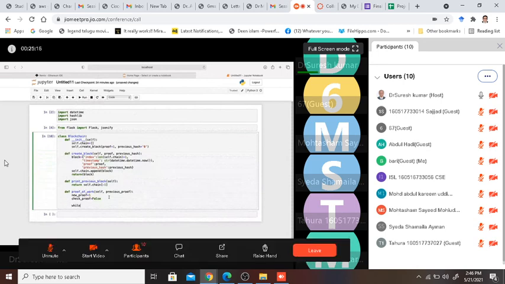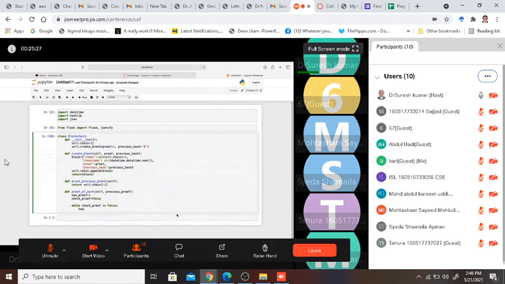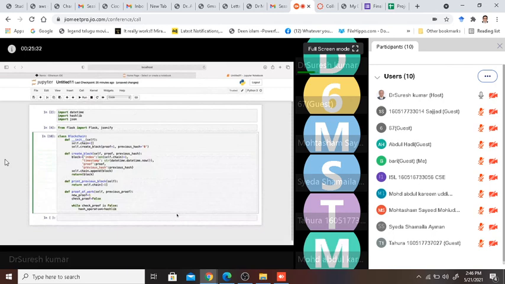So I say while check underscore proof is false, conditional, the hash operation becomes hash underscore operation. This is nothing but my hashlib dot sha 256, and here I would have my string of the new proof raised to the power 2, that is the square of the new proof, minus previous underscore proof raised to the power 2.